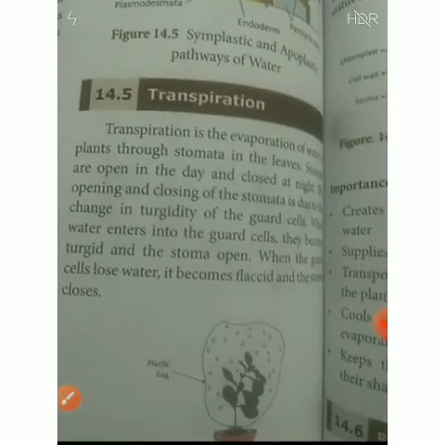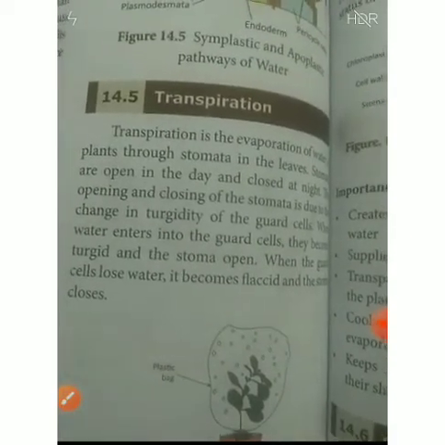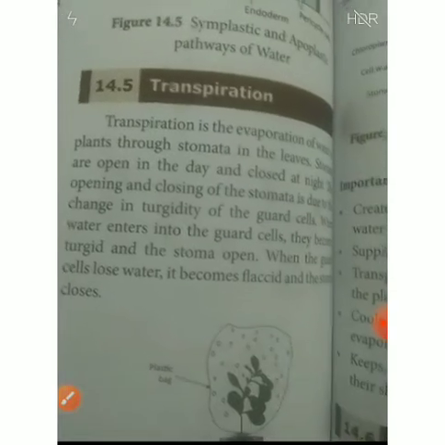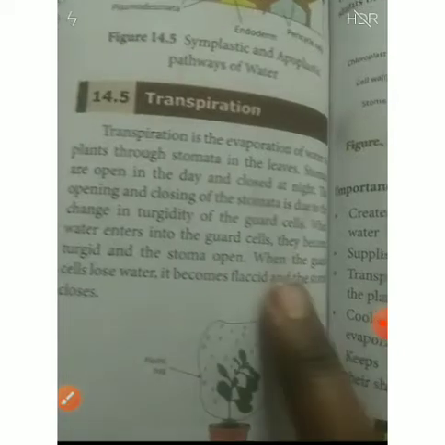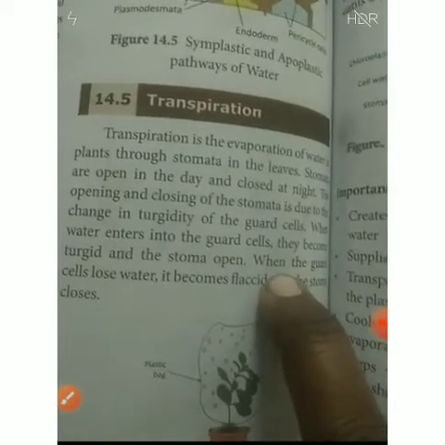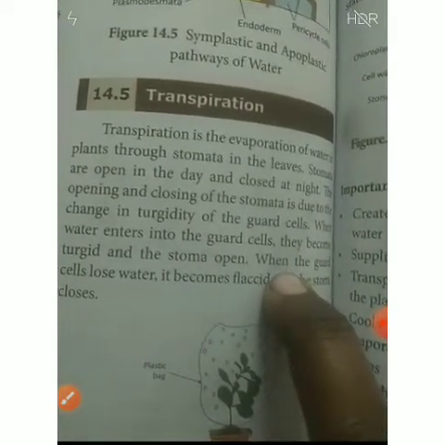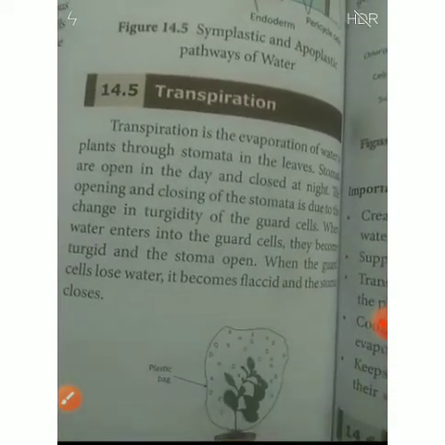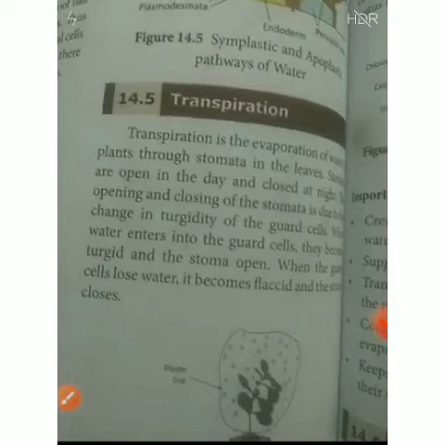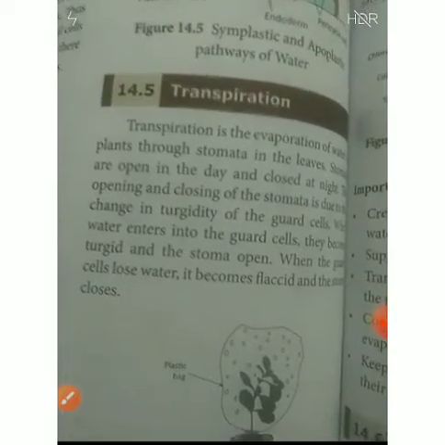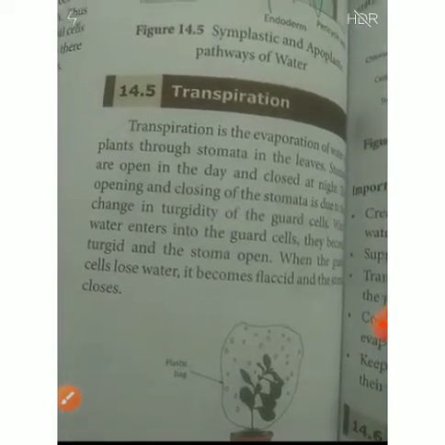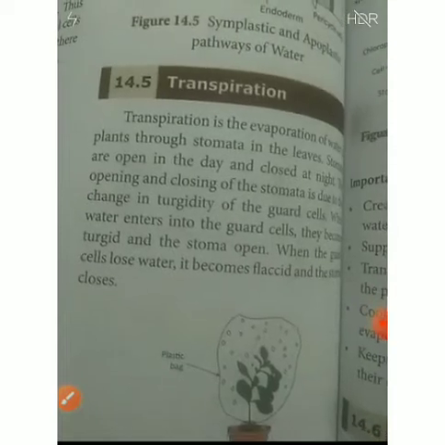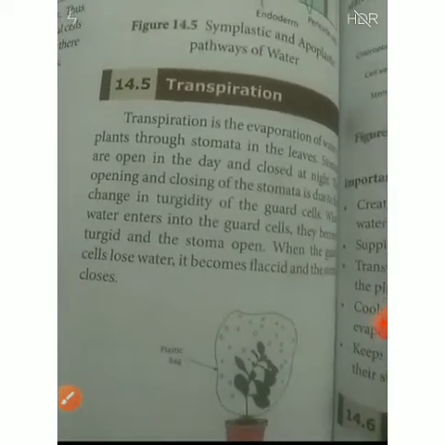Through the stomata, the water evaporation takes place. The opening and closing of the stomata is due to changes in the rigidity of the guard cells. When the guard cells lose water, they become flaccid.